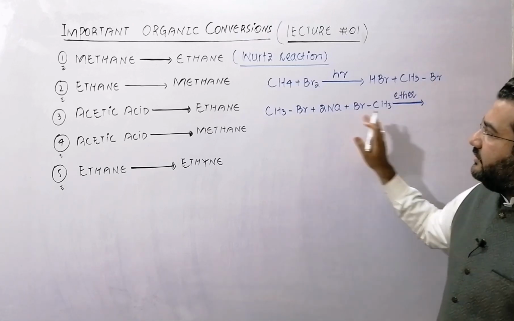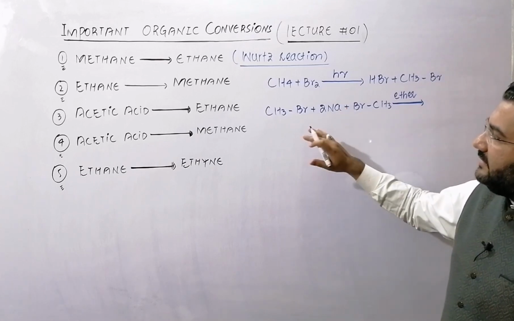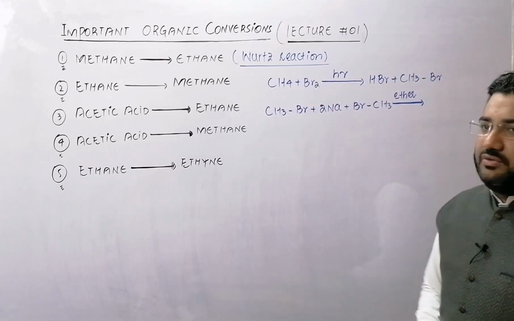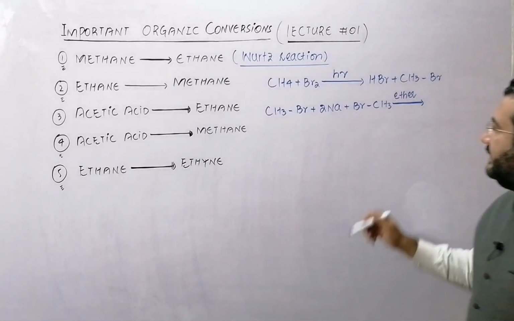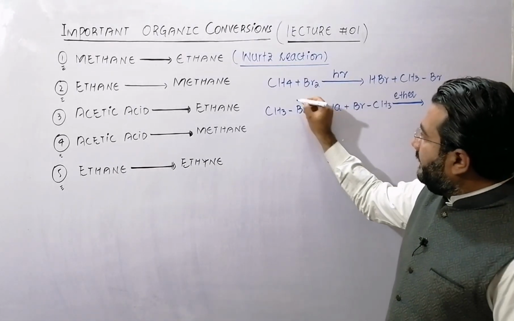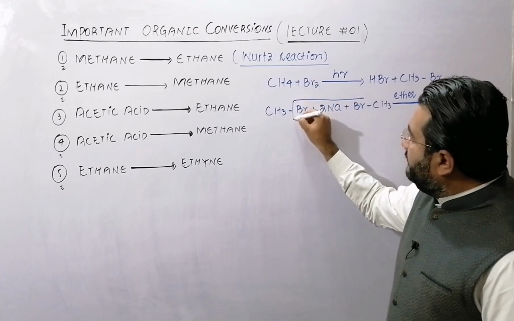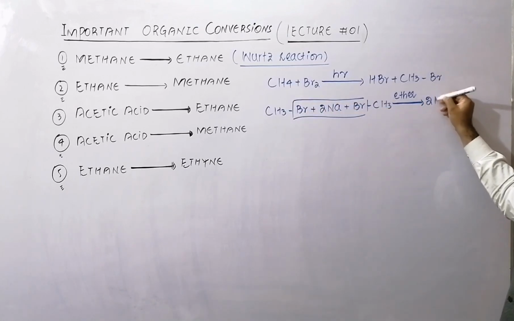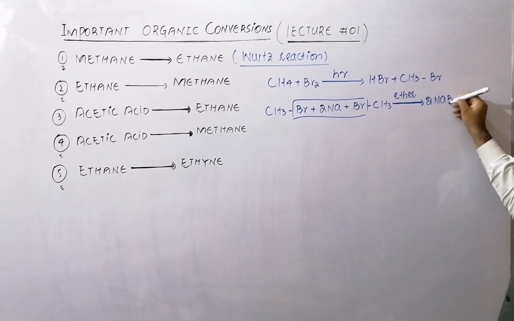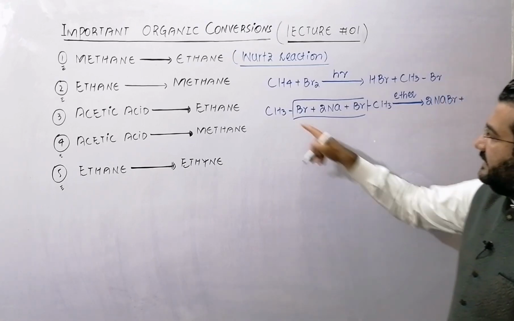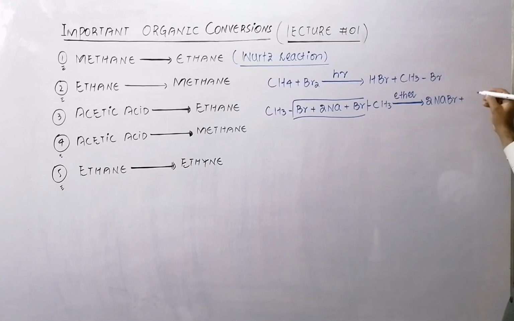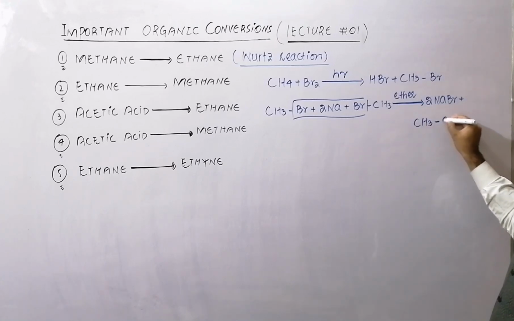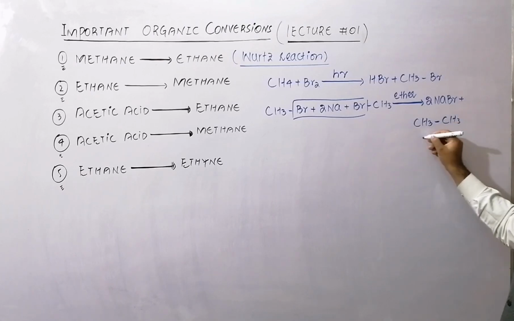Now that is the Wurtz reaction, but before carrying out the Wurtz reaction, you will have to convert the alkane into the alkyl halide through a halogenation reaction. And now the 2 bromine atoms will be bonded to 2 sodium atoms. So NaBr is produced, plus these 2 methyl groups will be attached to each other and you will get ethane.